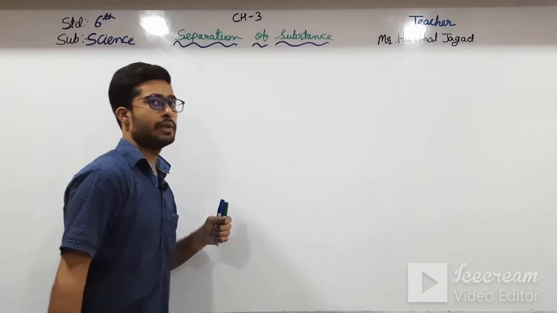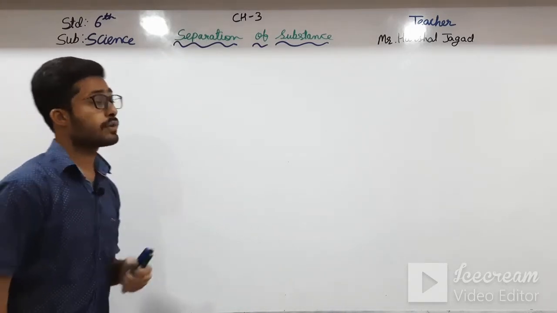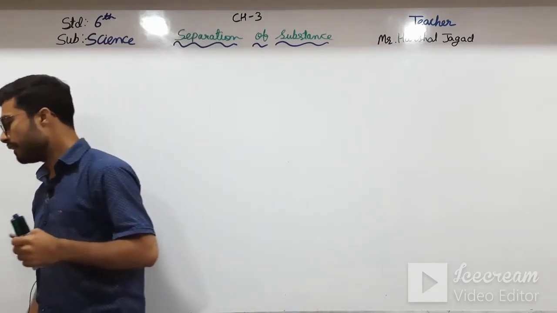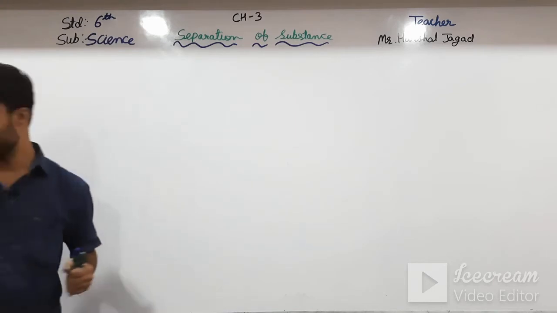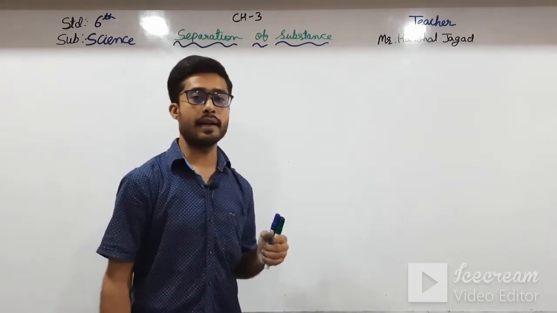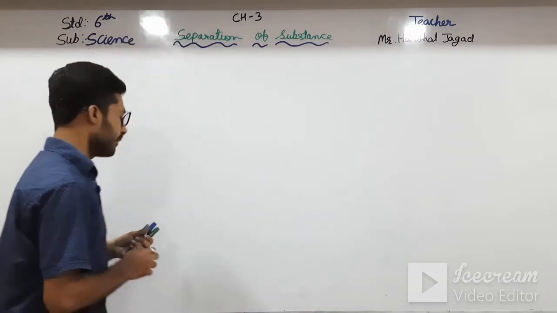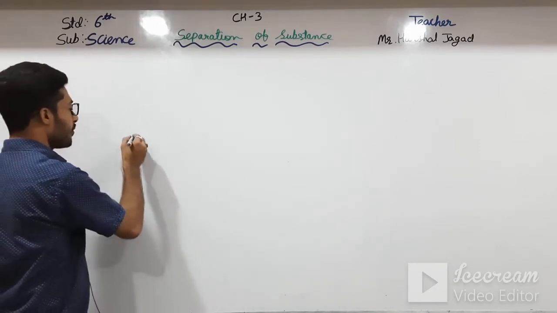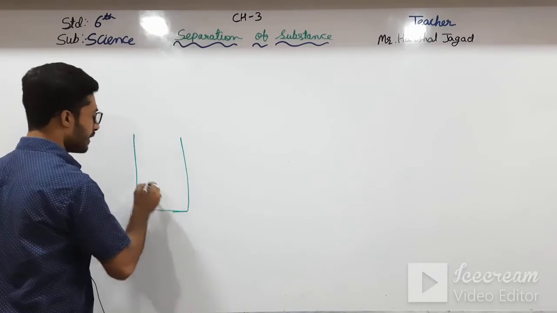In the previous video we went through chapter number 3, separation of substances. In it we have seen the topics threshing, winnowing, hand picking, sieving, sedimentation and decantation, and at last filtration. In the previous video we saw sedimentation. Here I have drawn the figure: there is a mixture in a beaker.